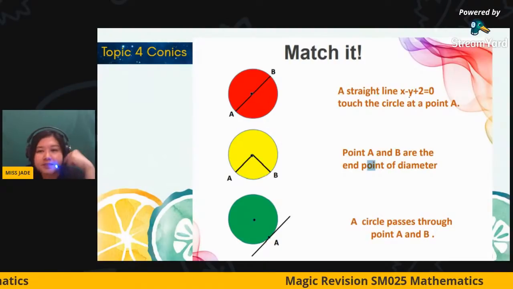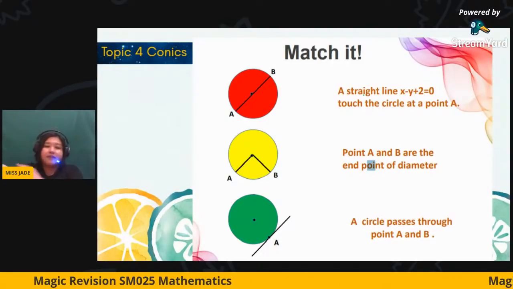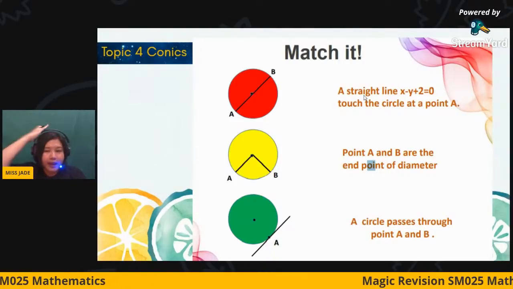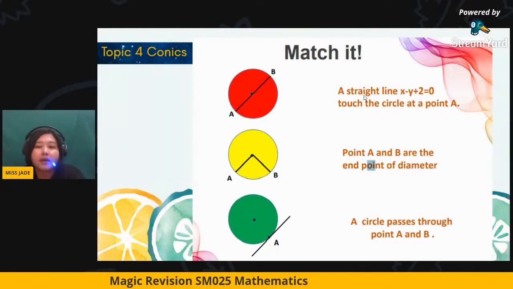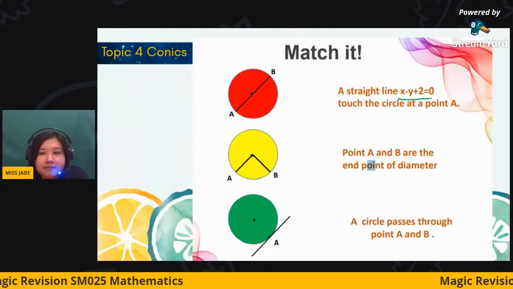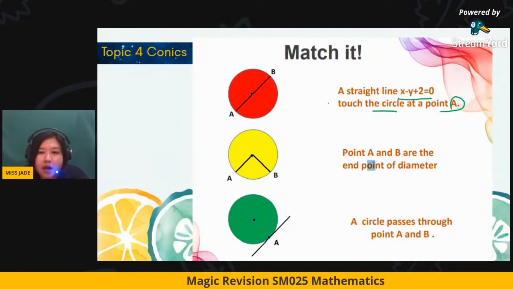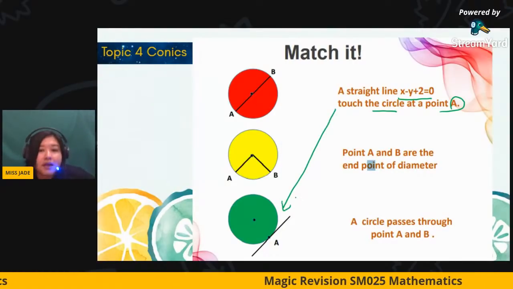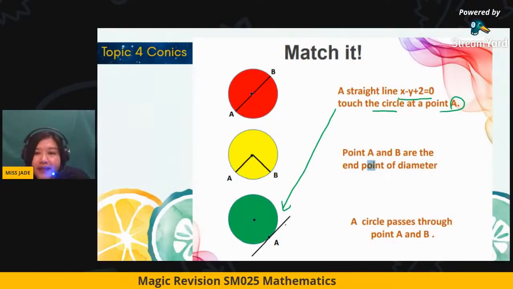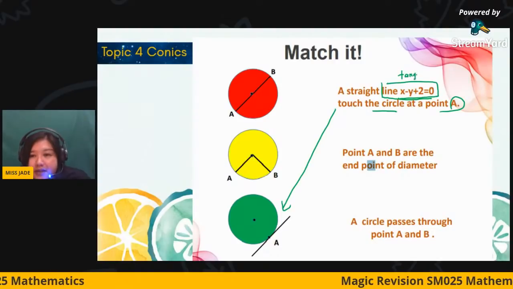A straight line x minus y plus 2 equals 0 touches a circle. Touch means, for example, my hand is a line, and when I'm touching my head, the intersection is only one point. So a circle and a straight line touch at point A. We have many A's here, but which one is the line touching? It is referring to this one. Only touching, so it is a tangent line. Automatically you understand that this belongs to tangent.